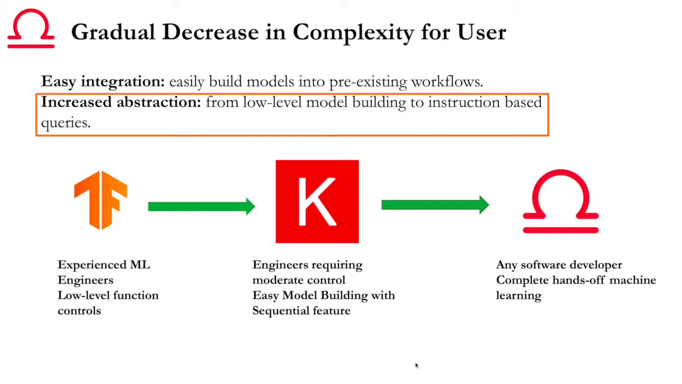Next is increased abstraction. Just like Keras makes it easy to use TensorFlow's features, Libra makes it easy to use Keras's features. And with Libra, everything is hands off. You don't have to know what a sequential model is. You don't have to know how to pre-process your data set. You don't have to know how a convolutional layer works.